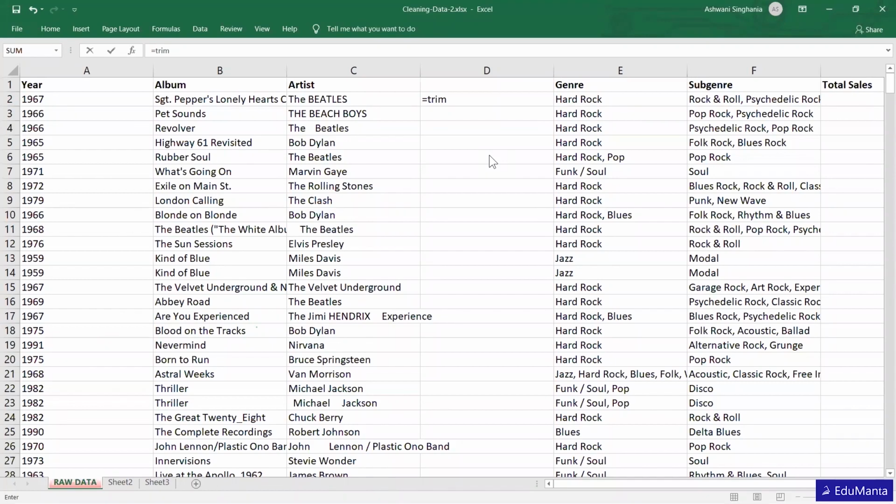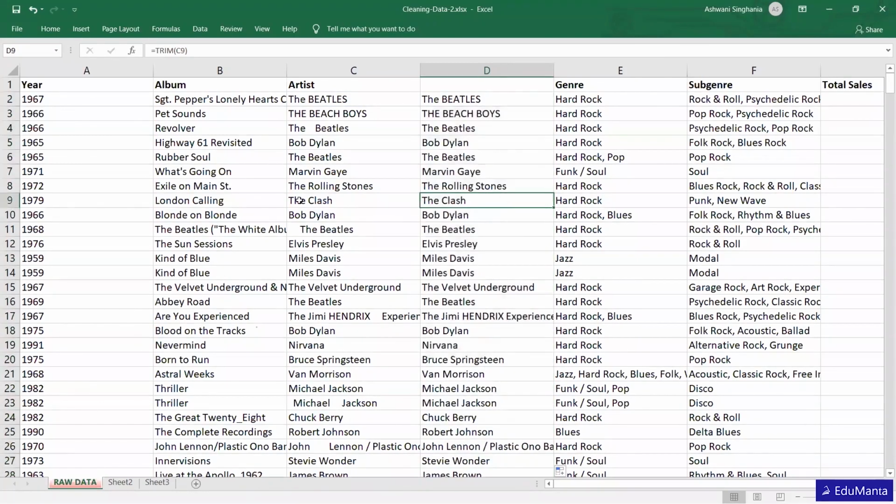Sorry. So we are going to use this TRIM and select the data. And now I'm just going to drag it down. You can see that wherever there was extra space, for example here, in this all extra spaces are eliminated. Even here we can see that there were some extra spaces which have been eliminated. So TRIM eliminates all the extra spaces in the data.